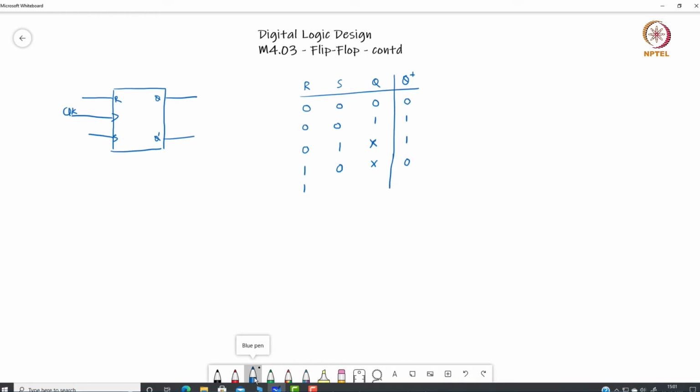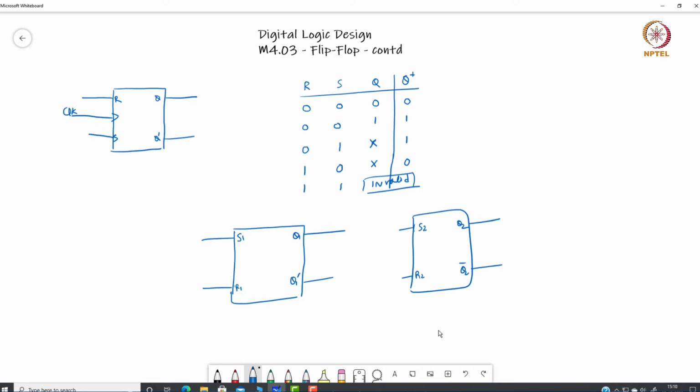If both of them are 1, then this is an invalid combination, so that is the input we should not give. Because R and S both cannot be 1, that combination is not valid in case of RS flip flop. That is the reason these are not used in many circuits.